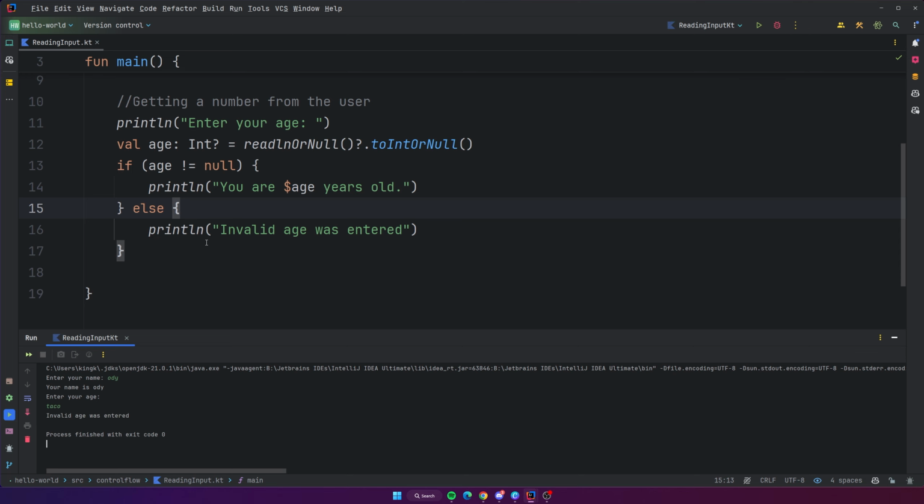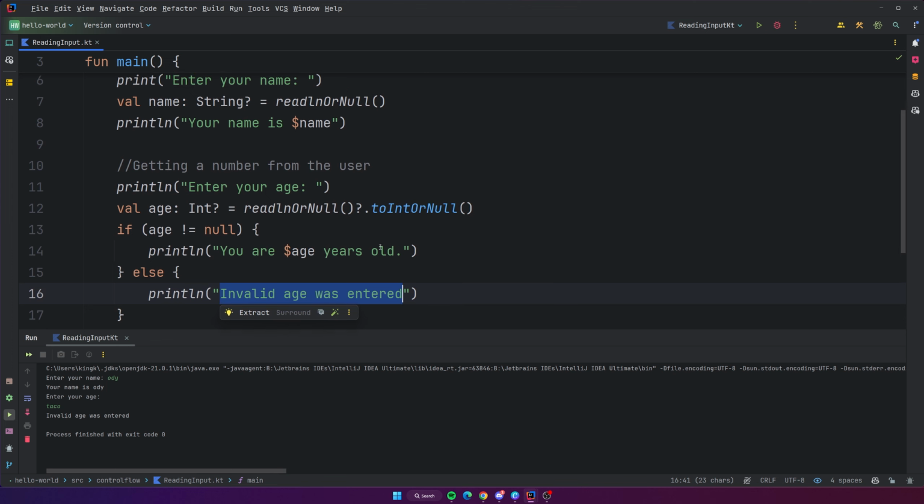So how did it know to print out invalid age? So again, the way that this works is it's going to give you a nullable string. So it's going to read the input as a string, okay? And then on this method here, toIntOrNull, the way that this works is basically if you put in 23 as input, obviously a string that has 23 inside of it can be converted into an integer, right? But a string that has taco inside of it obviously cannot be represented as an integer. That just doesn't make any sense. So that's why we have OrNull, because if you get that situation, then it's just going to be returned